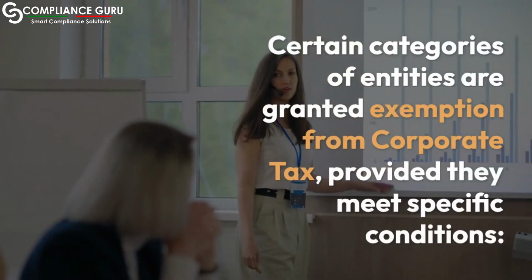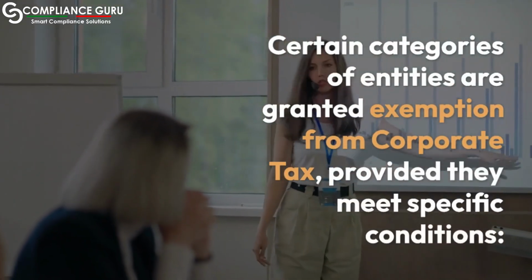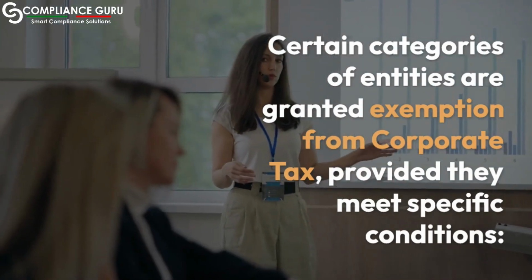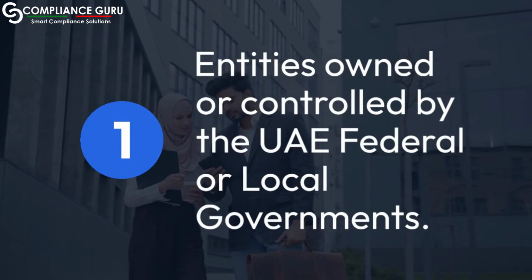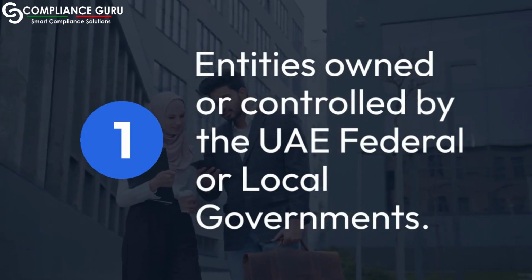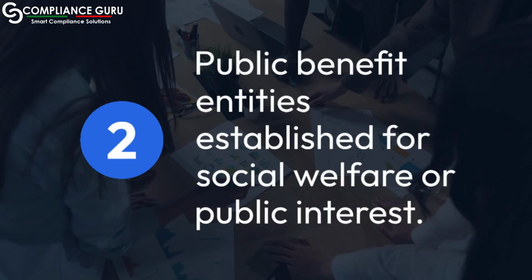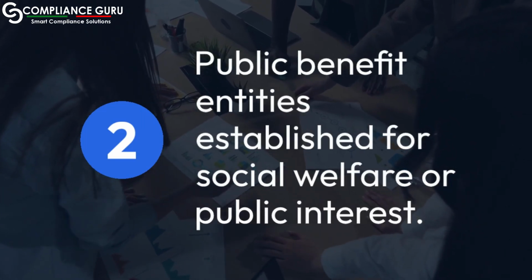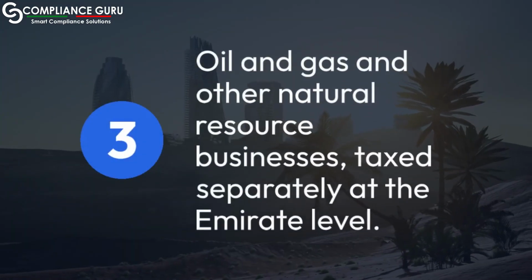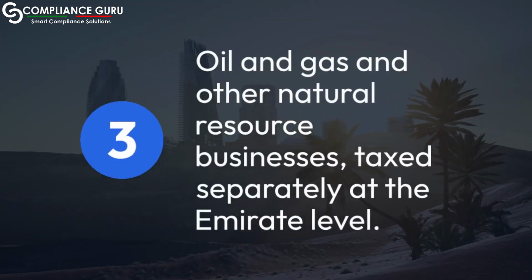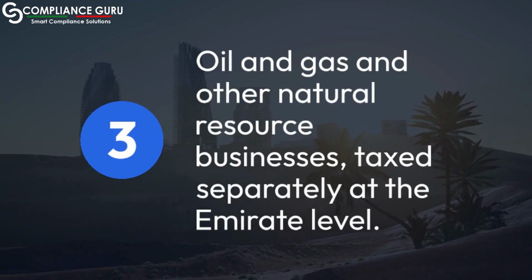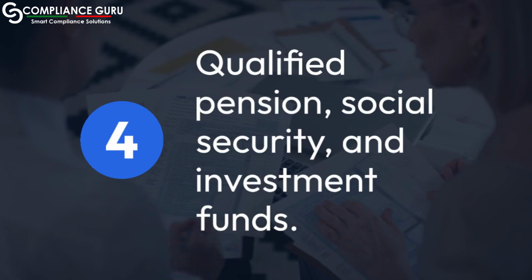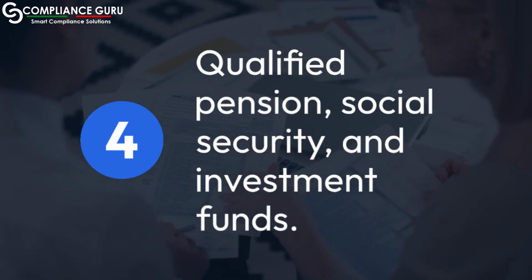Exempt persons under the corporate tax law. Certain categories of entities are granted exemption from corporate tax, provided they meet specific conditions. 1. Entities owned or controlled by the UAE federal or local governments. 2. Public benefit entities established for social welfare or public interest. 3. Oil and gas and other natural resource businesses, taxed separately at the emirate level. 4. Qualified pension, social security, and investment funds.